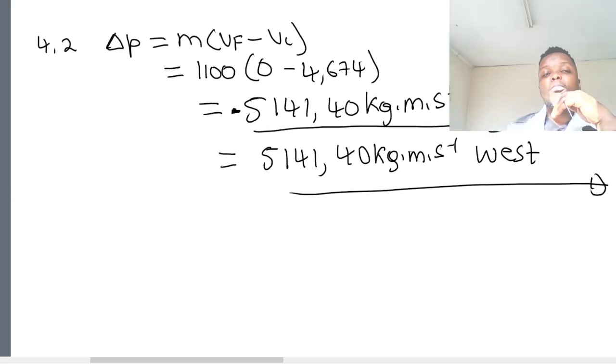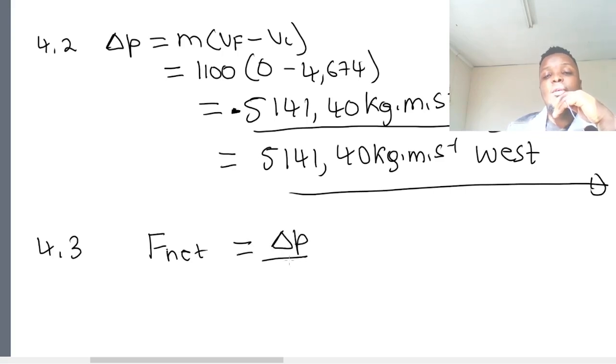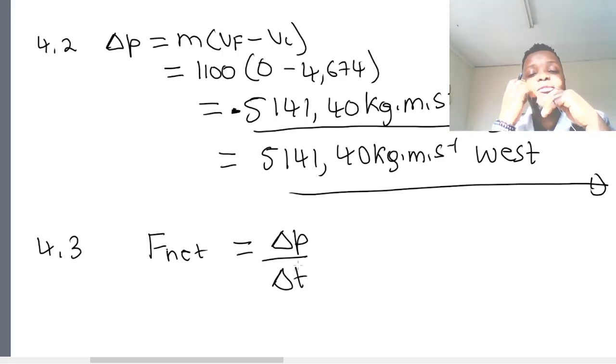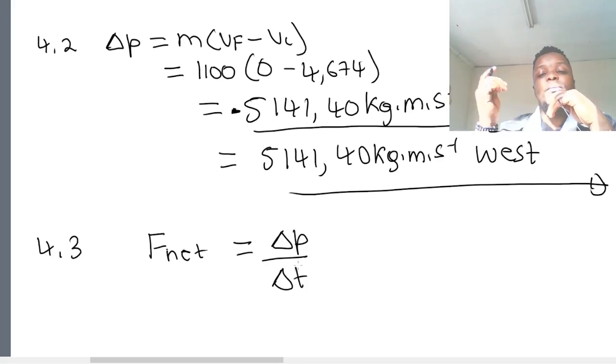Remember, you already know the theory. In this topic of momentum and impulse, the net force is equal to the change in momentum of the object over change in time. So the net force is equal to the rate of change in the object's momentum.